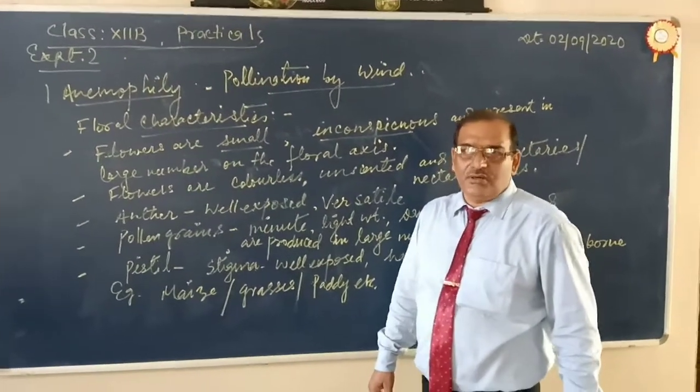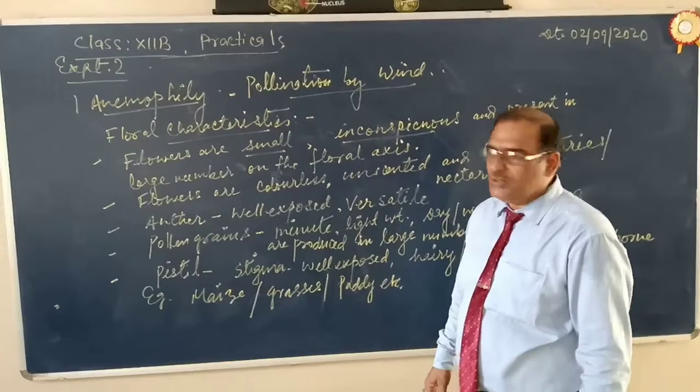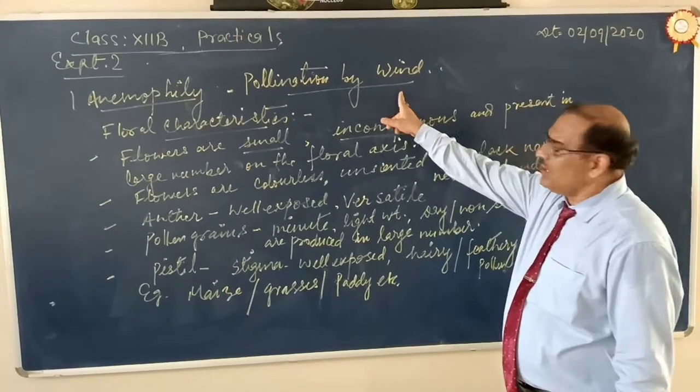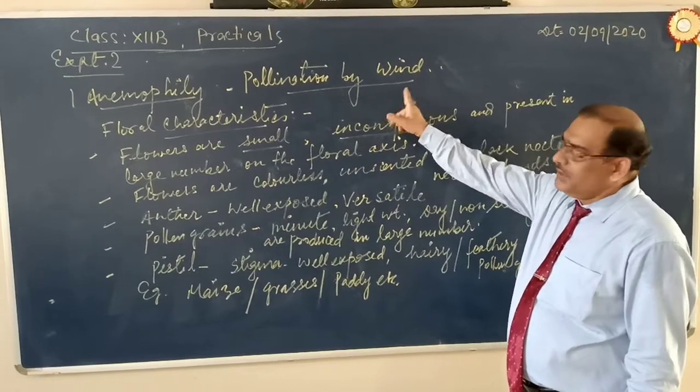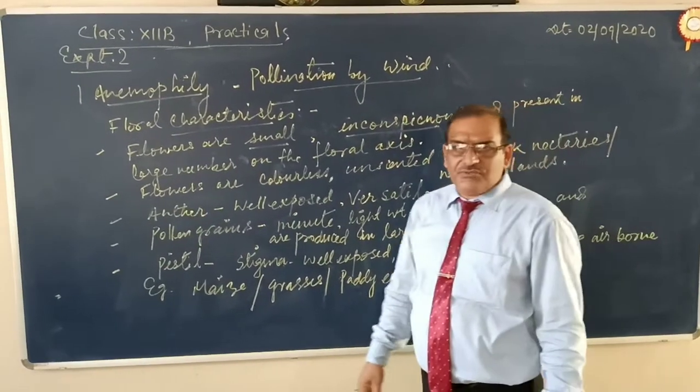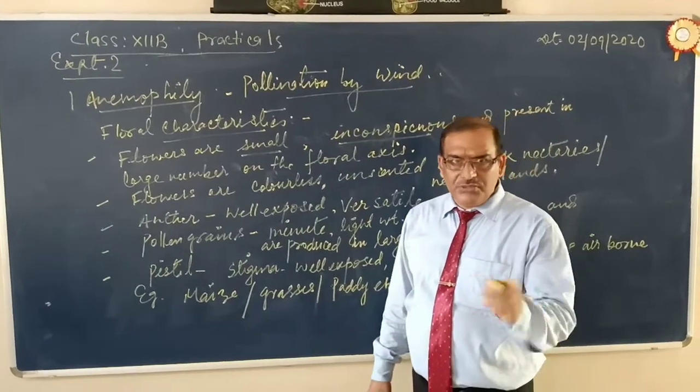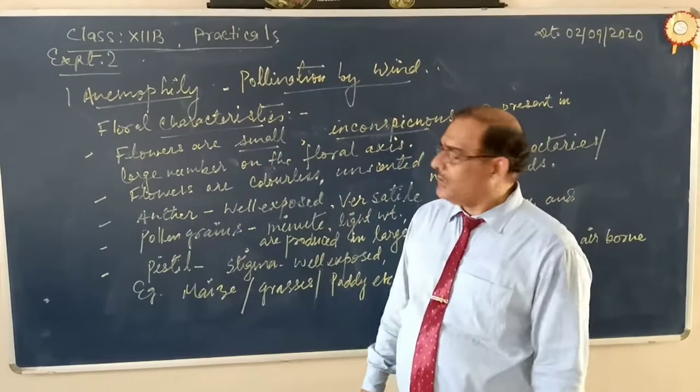Now, students, let me discuss first of all anemophily. Pollination by wind. Here the agent is wind. Now, what kind of features, what characteristics should the flower possess for pollination by wind or air?